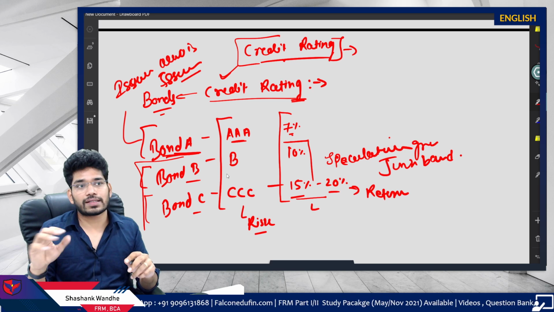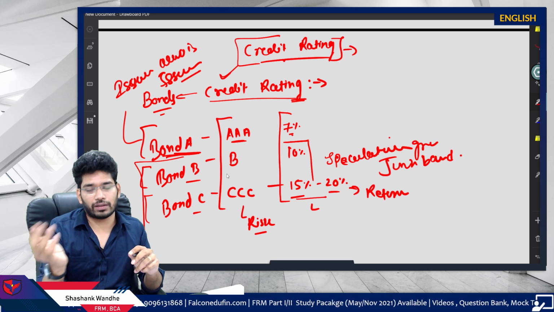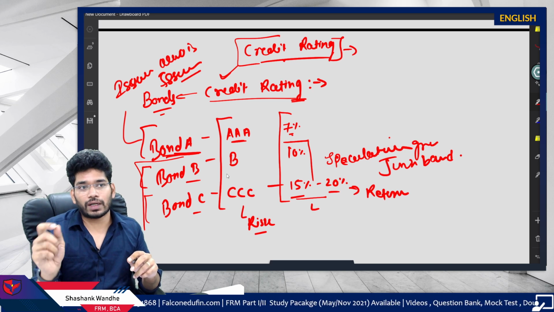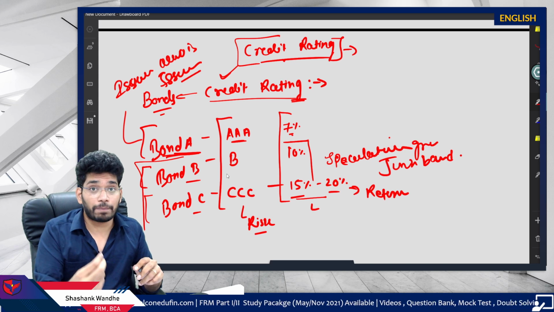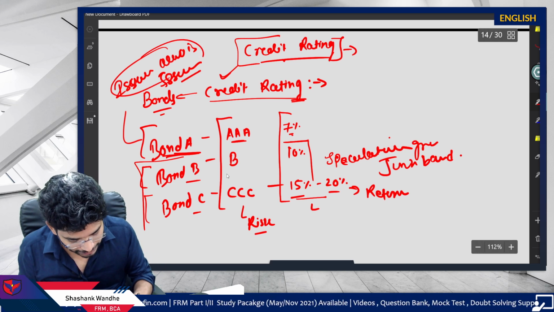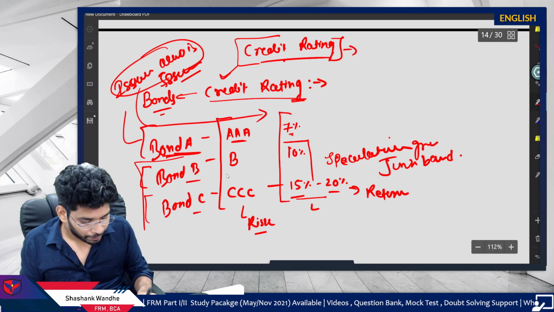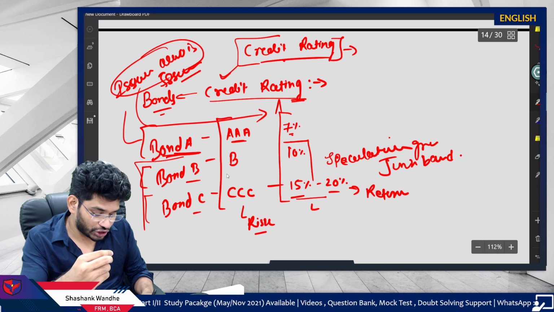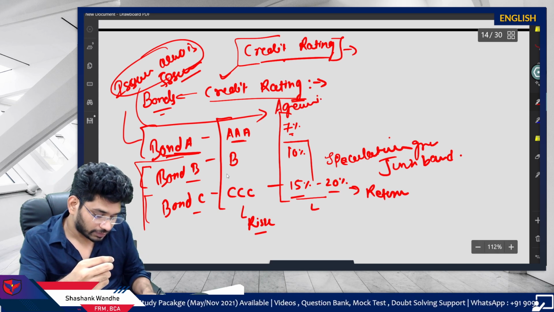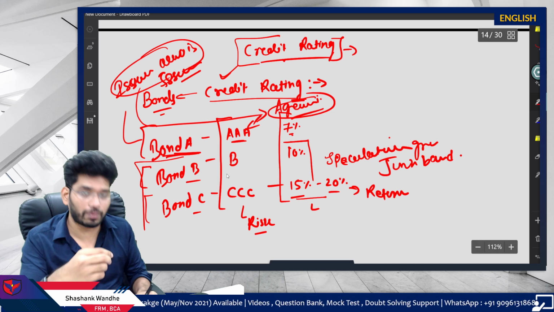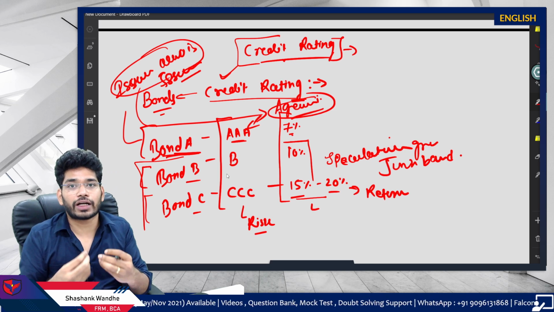In that topic, specifically in the financial crisis topic, 2000 to 2008, you will understand how this particular part, that is, these issuers paying agencies for rating their bond, created a particular type of risk.